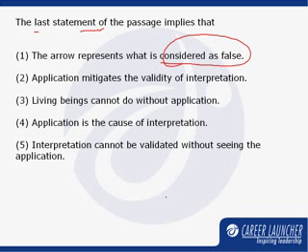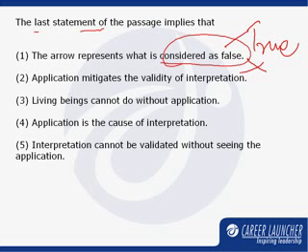So, the last statement is not talking about the arrow representing a false statement. The arrow does not represent a false statement. It represents a true statement. So, this is incorrect. Let's look at option number 2.